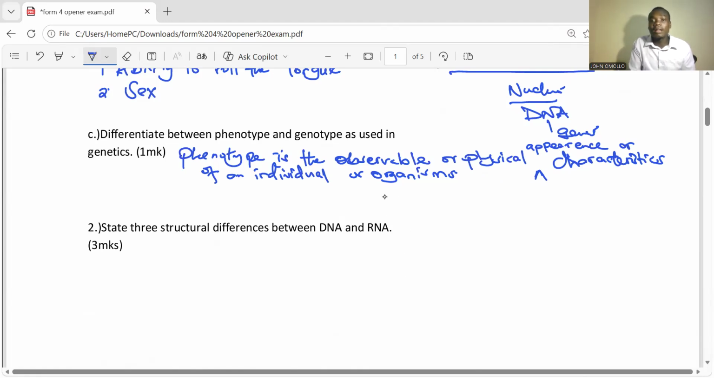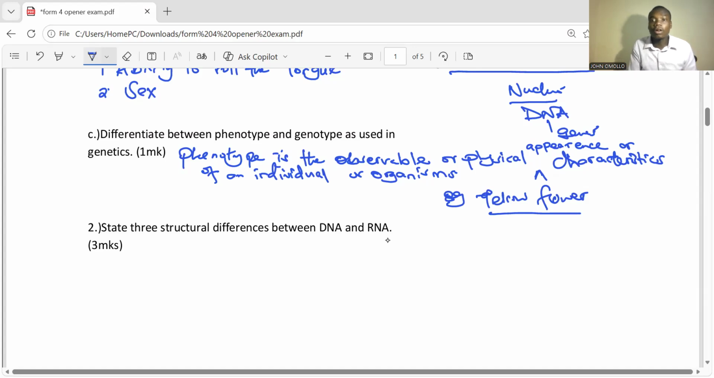Are you getting that? So we can easily see, for example, let's talk about color. Let's talk about maybe a black or a green flower. Let's talk about a yellow flower. Yellow flower, that is what we can see from a flower. The physical appearance, the physical characteristic of that particular flower is here, yellow. That is what we are referring to as phenotype.